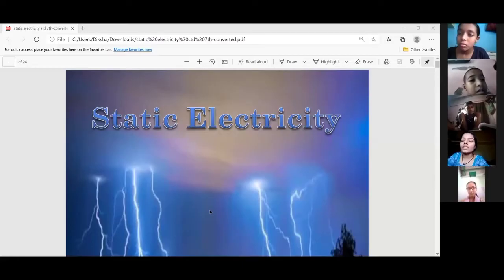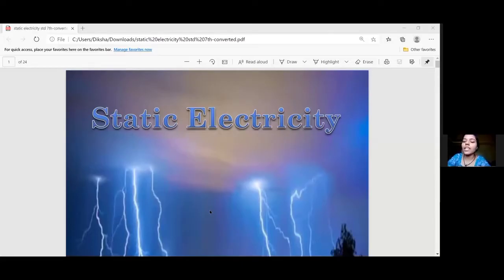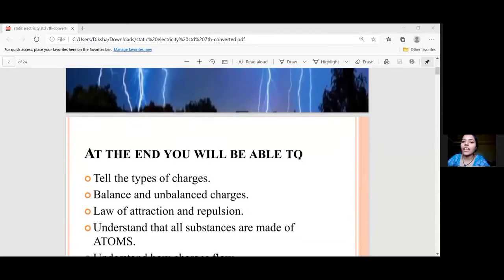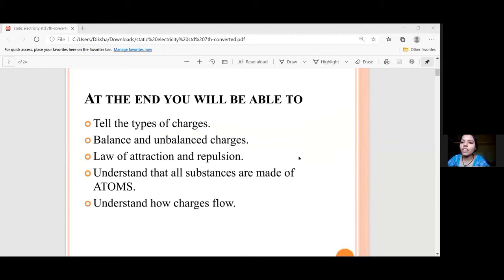Now, when you observe this lesson, after that, you will be able to learn the topics and the points which are next. You will be able to learn the types of charges, balanced and unbalanced charges, laws of attraction and repulsion, and understand the substance. All substances are made up of atoms, and you will be able to understand that charge can flow from one object to another. Next.